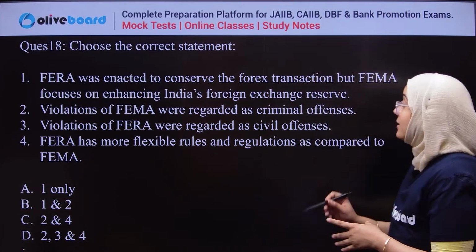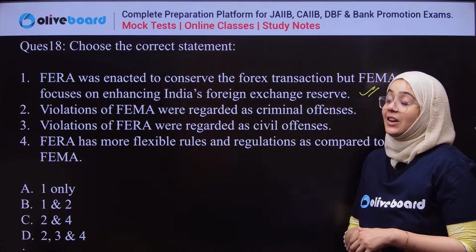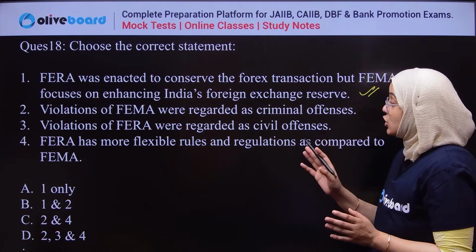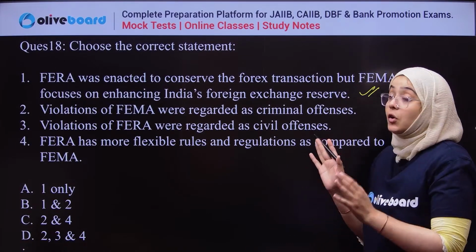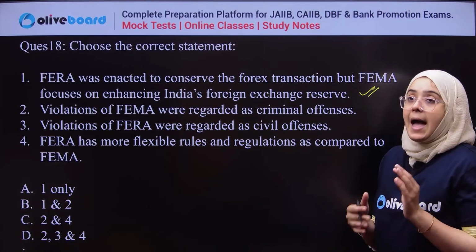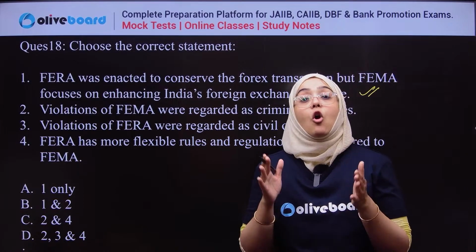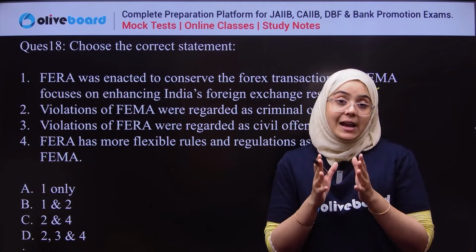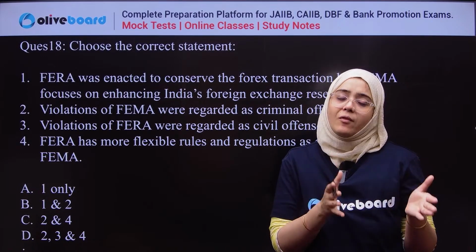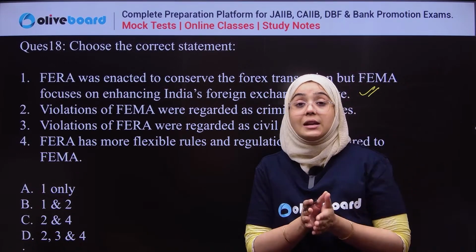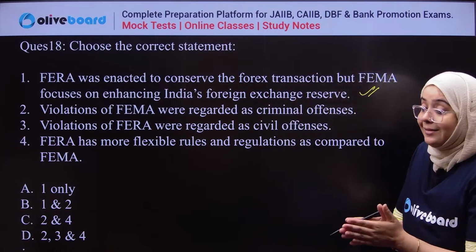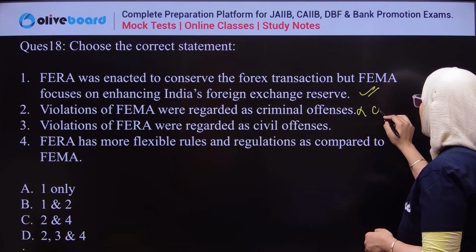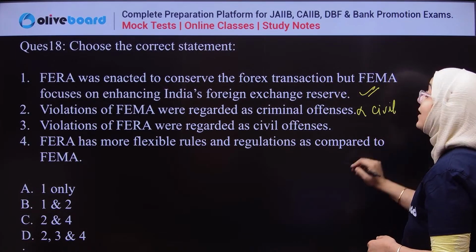So first statement is perfectly correct. Now, second statement says that violation of FEMA were regarded as criminal offences. No, actually FEMA is more of a liberal act, as you all know. So violation of any of the provisions under FEMA is regarded as a civil offence. So it is wrong.